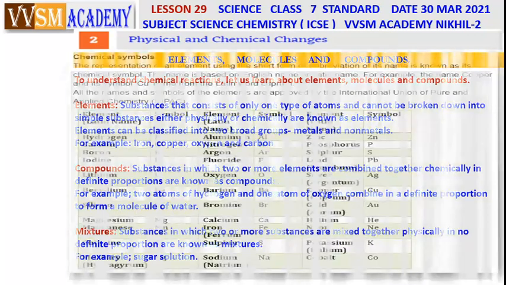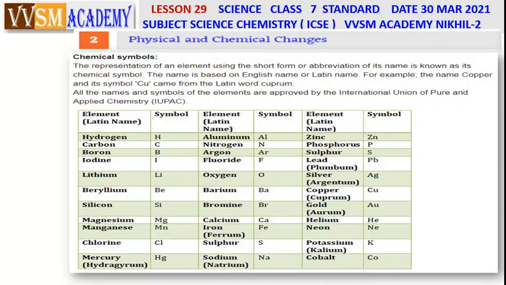Now, chemical symbols. In chemistry, the representation of an element using the short form or abbreviation of its name is known as chemical symbol. Each and every element, there are 108 elements, more than that are there. All the elements are abbreviated, given a symbol. Hydrogen, H, carbon, C, boron, B.